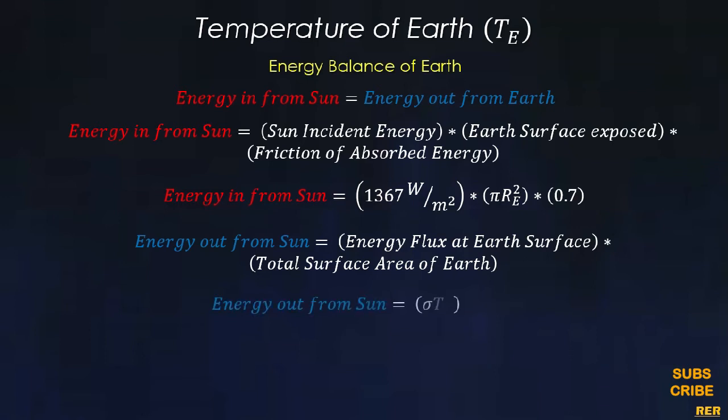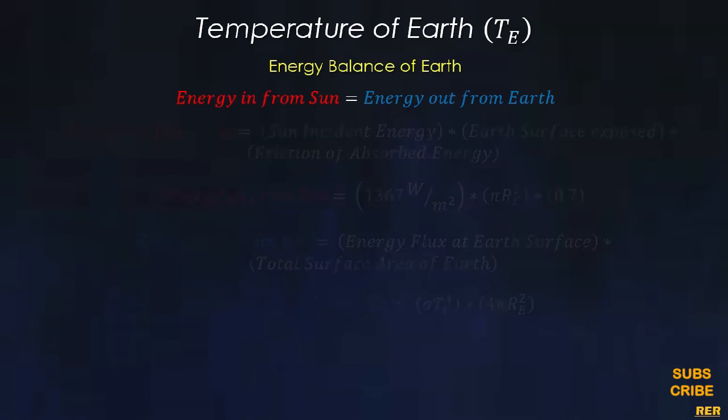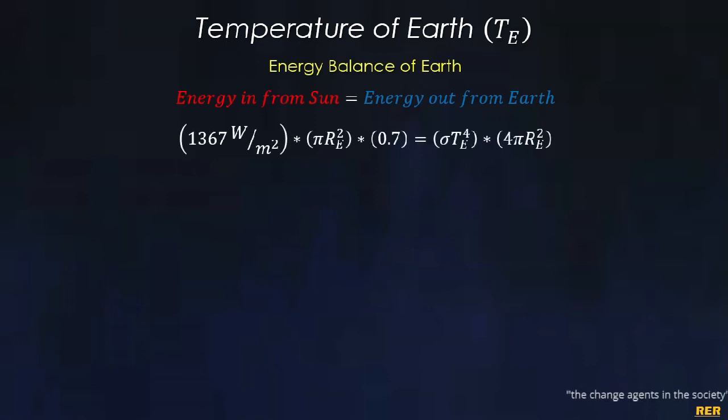Now for that, the energy flux at Earth's surface we calculate by using the Stefan-Boltzmann equation, that is sigma Te raised to power 4, where Te is the temperature of the Earth, and the total surface of the Earth we calculate by using 4 pi Re square, where Re is the radius of the Earth. Now equating these two expressions, energy in from the Sun and energy out from the Earth, pi Re square on the left side cancels out with pi Re square on the right side.